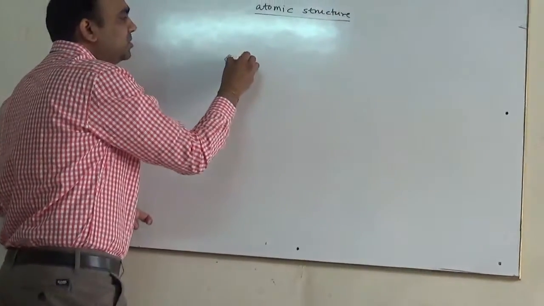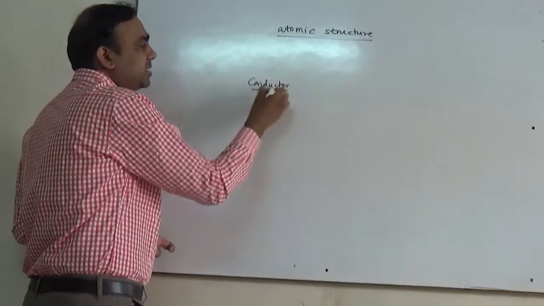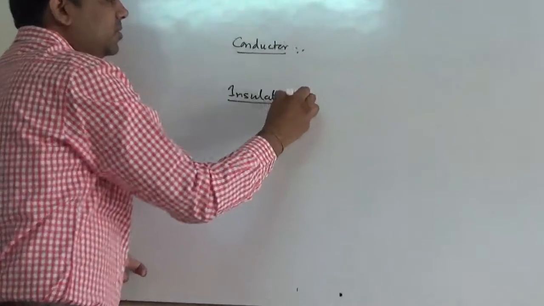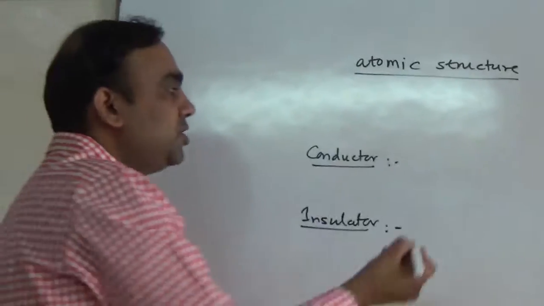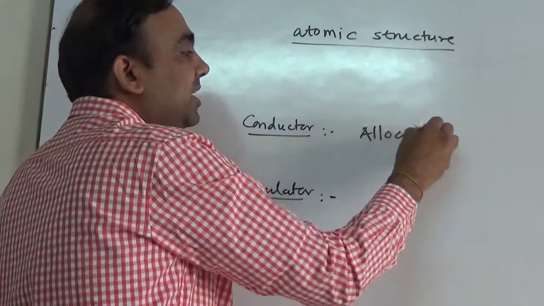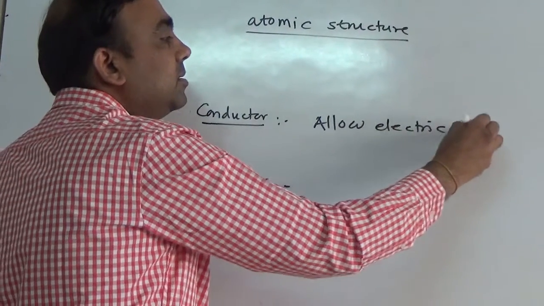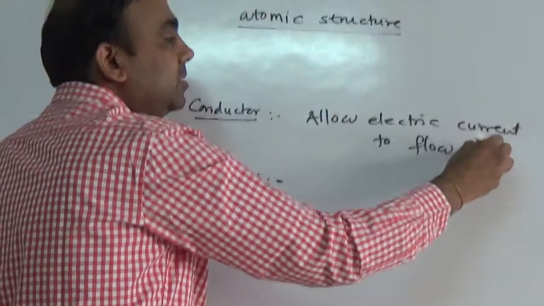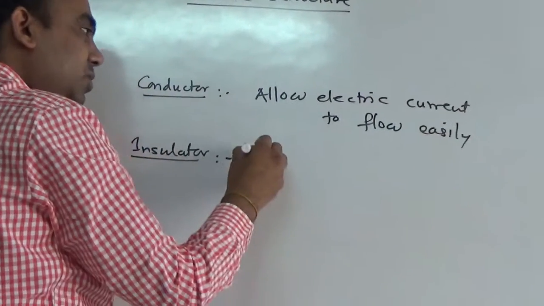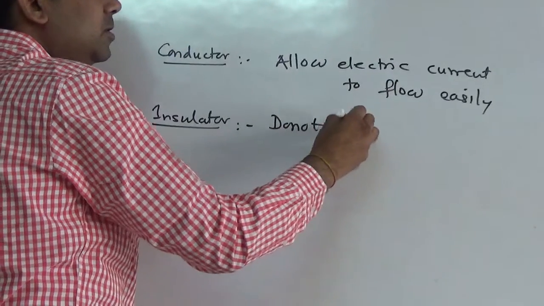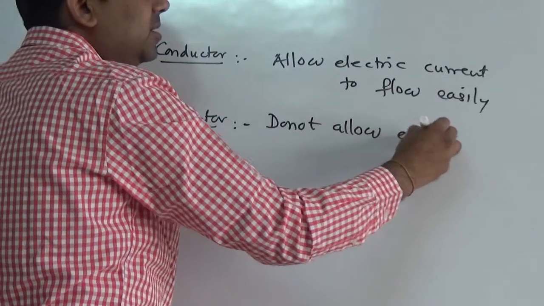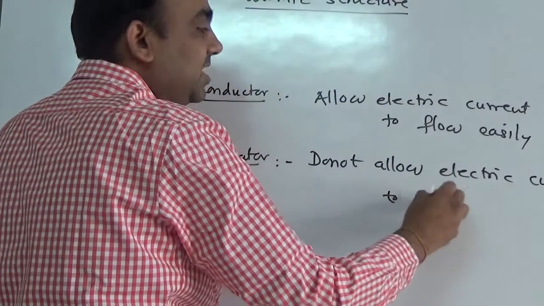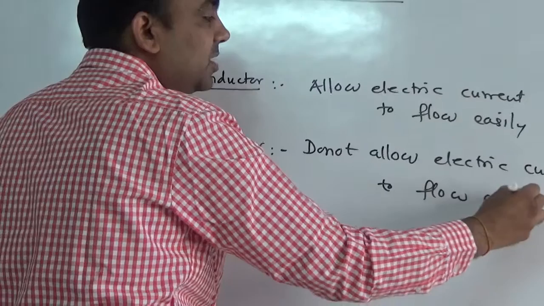We can just introduce a basic definition of conductor and insulator. So conductors are those substances which allow electric current to flow easily. What about insulators? Do not allow electric current to flow easily. Now look at this word easily.